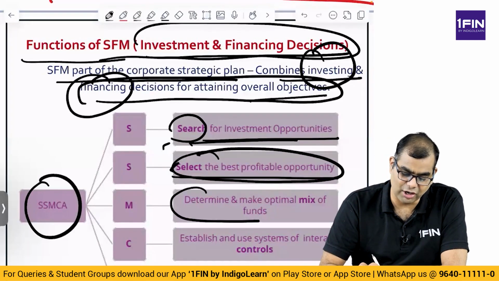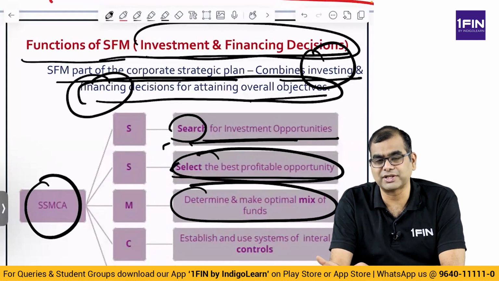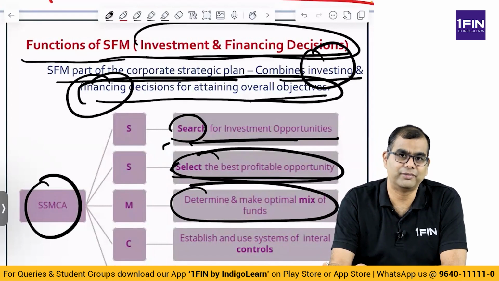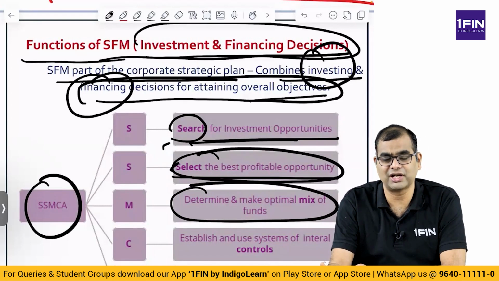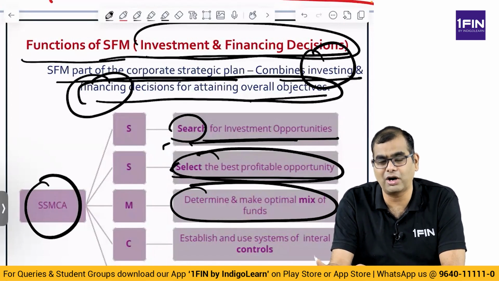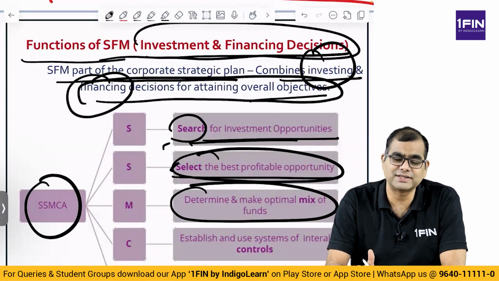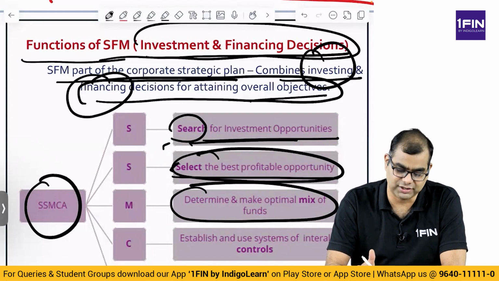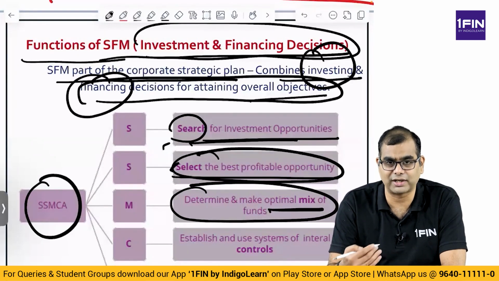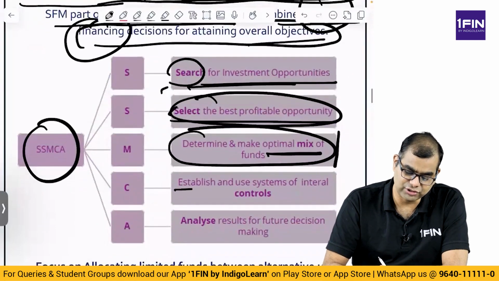Then you determine and make optimal mix of funds. So when you are investing in a project, what is the best mix of funds? Do you have to go for an equity issue, equity if it is a rights issue, or is it a QIP, or is it a preferential share issue, or is it a debt? If it is debt, what kind of debt? Long-term debt, is it bond? Is it bank borrowing, or is it something else? We have to figure out varieties of things. What is the right or optimal capital structure mix, or optimal mix of funds? How much of equity, how much of debt? Within equity, what types? Within debt, what types? So things like that. All of this you need to determine, and then establish and use system of internal controls.